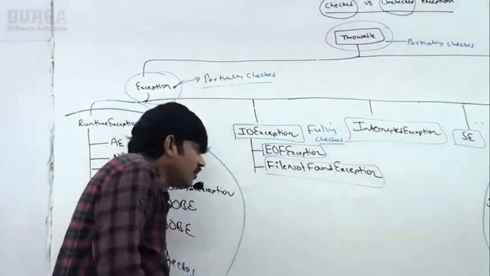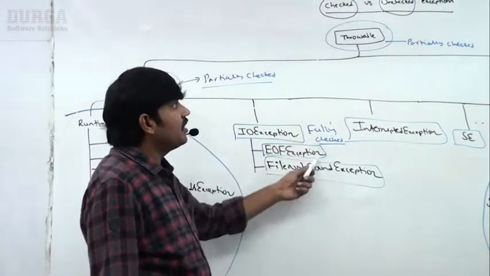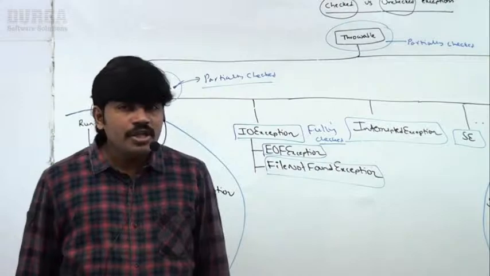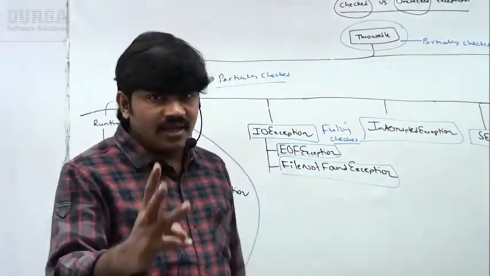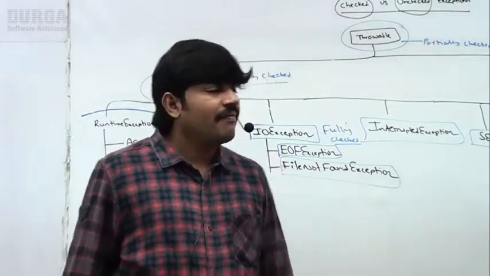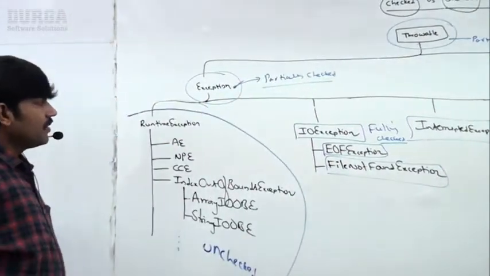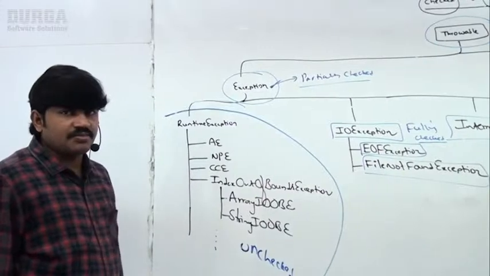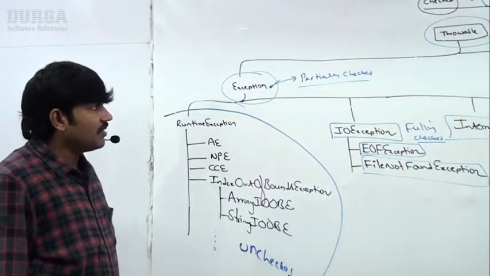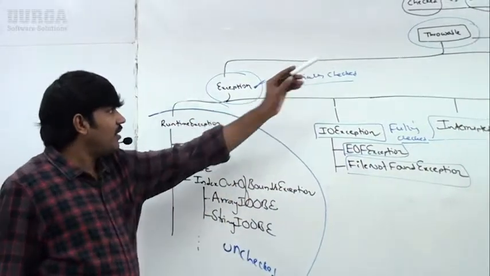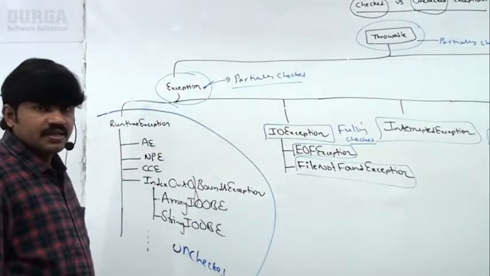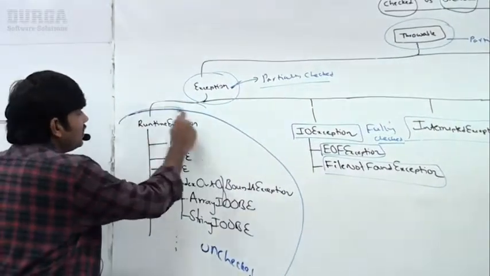Now, can you tell any three partially checked exceptions in our exception hierarchy? Two are already there: Throwable and Exception. These two are partially checked.